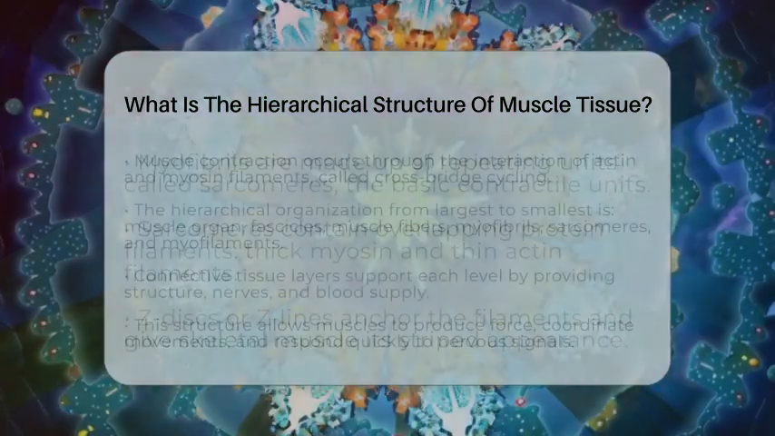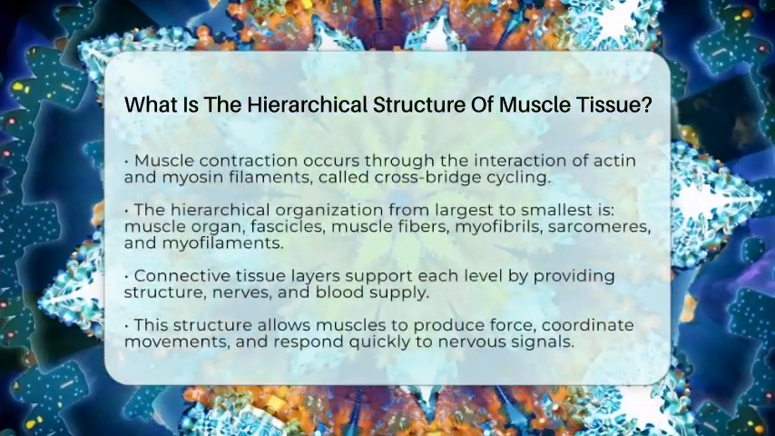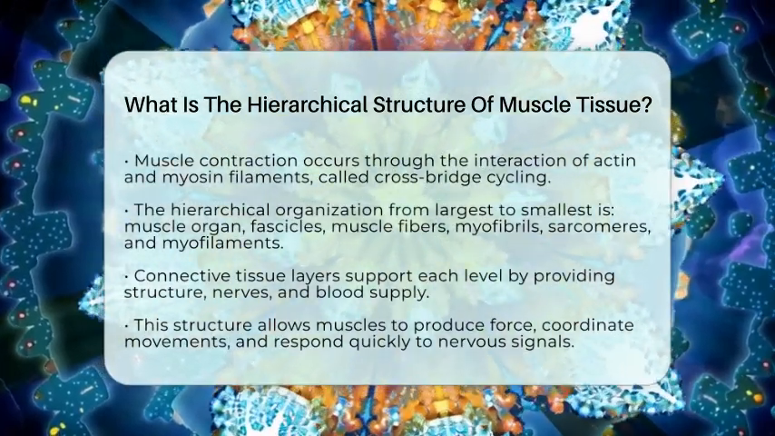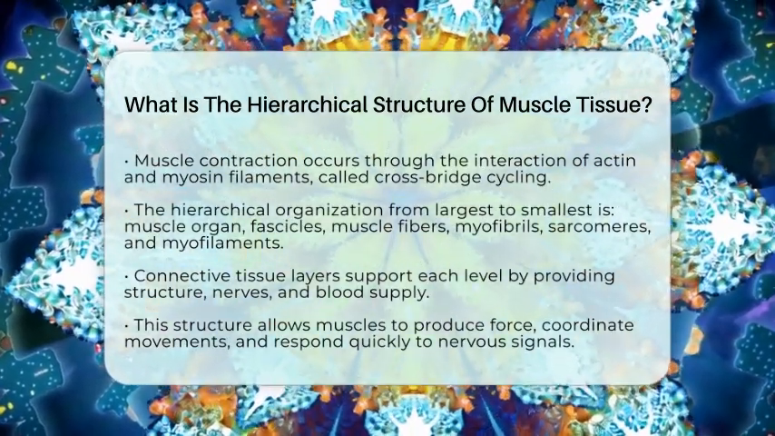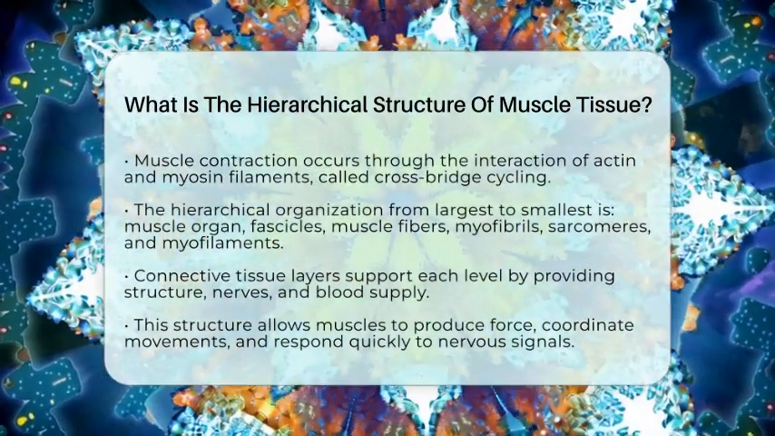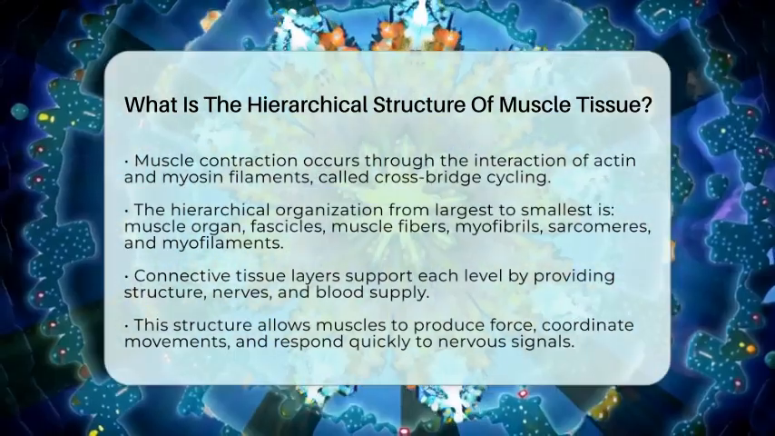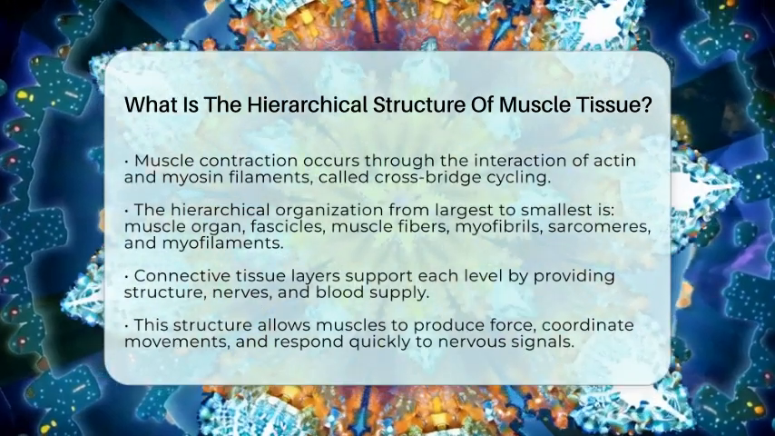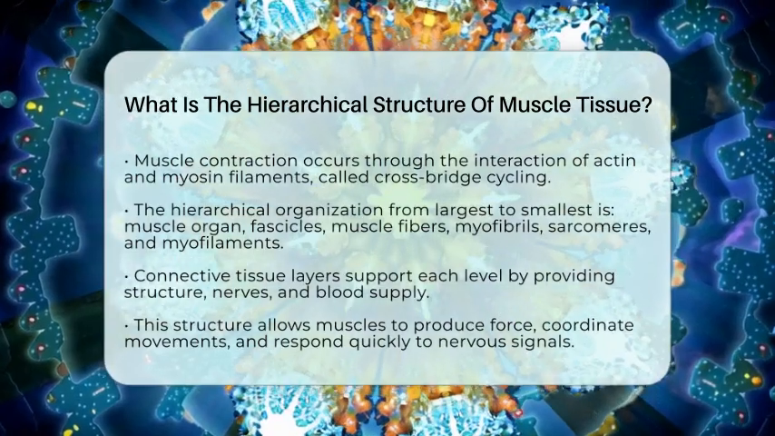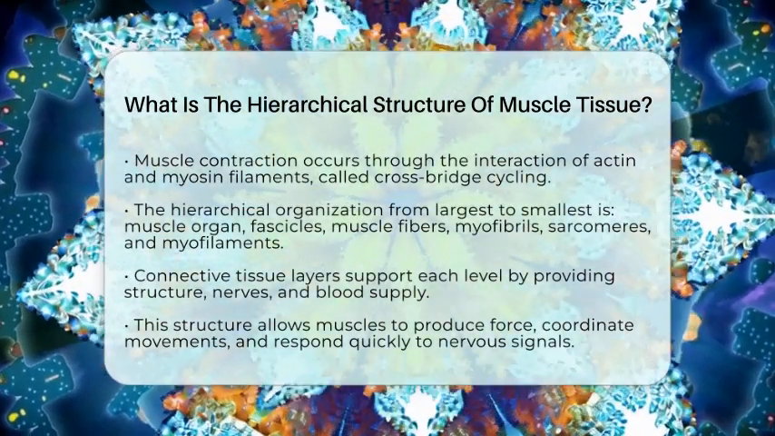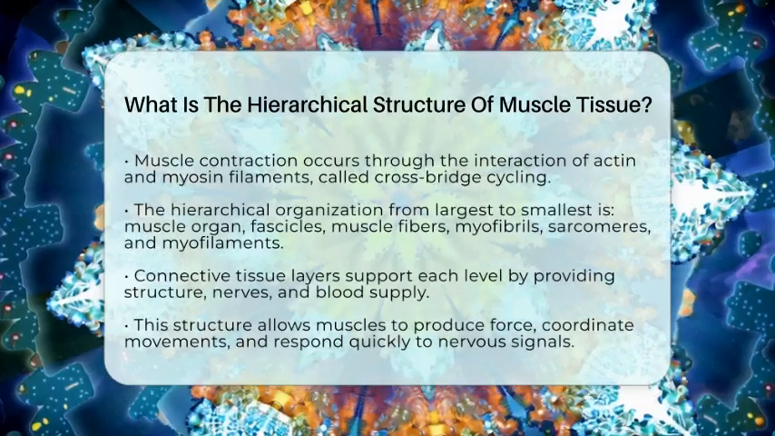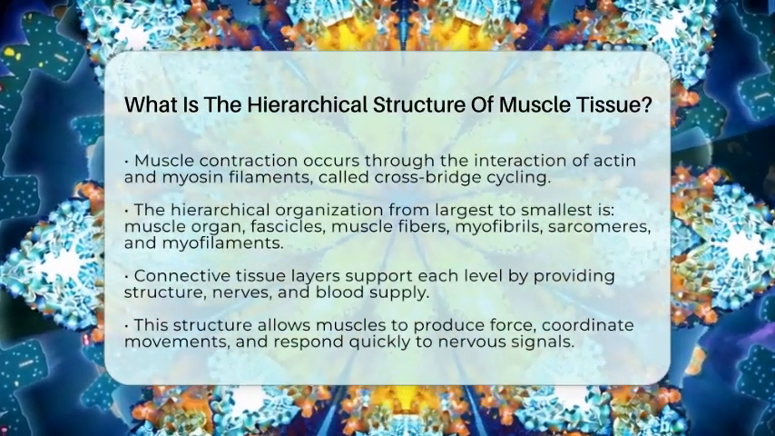So, from the whole muscle down to the tiny actin and myosin filaments, the structure is organized to work efficiently. The hierarchy is muscle organ, fascicles, muscle fibers, myofibrils, sarcomeres, and finally myofilaments. Each level is supported by connective tissue layers that provide structure, carry nerves, and supply blood. This arrangement allows muscles to generate force, coordinate movements, and respond quickly to signals from the nervous system.